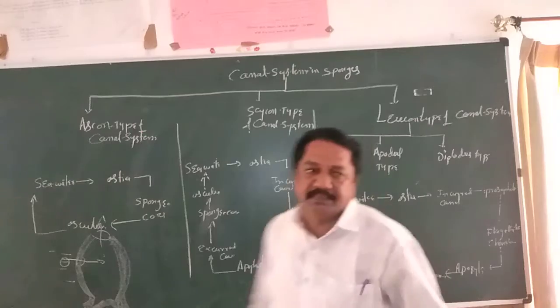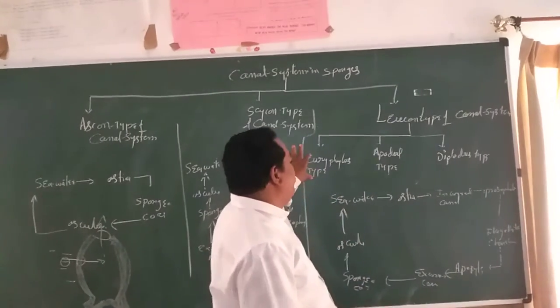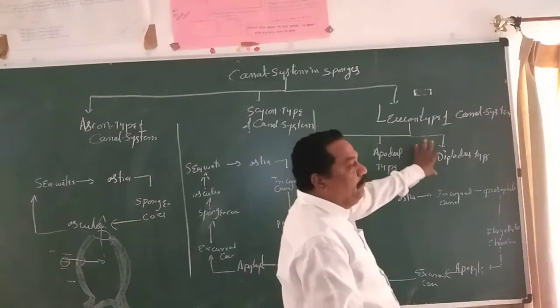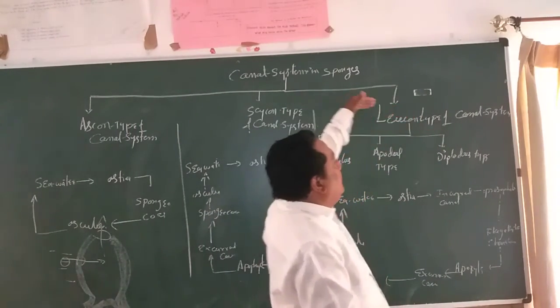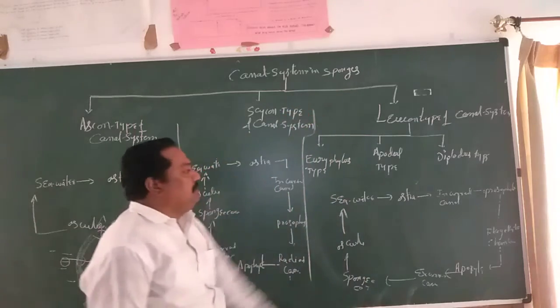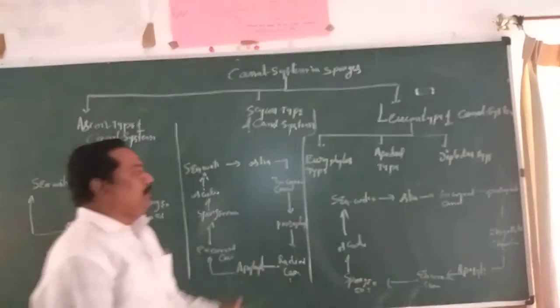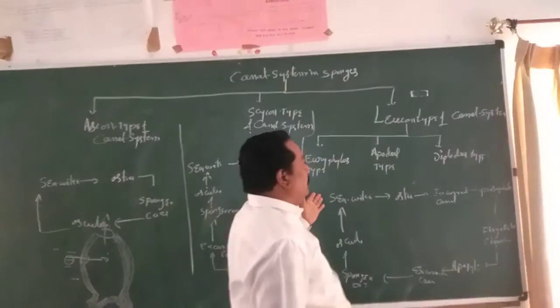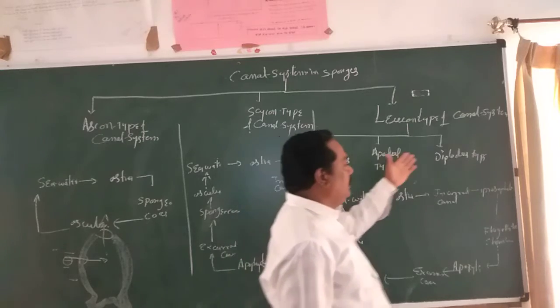In the Leucon type of canal system, water circulation takes place in this fashion. On the basis of complexity, the Leucon type of canal system is further classified into three main categories. Number one, Eurypylous, then apopylous, and diplodal.